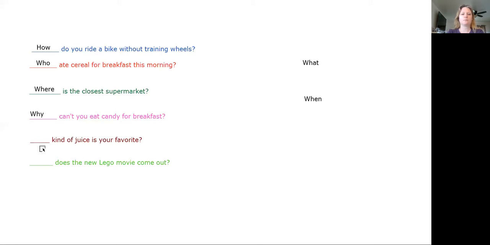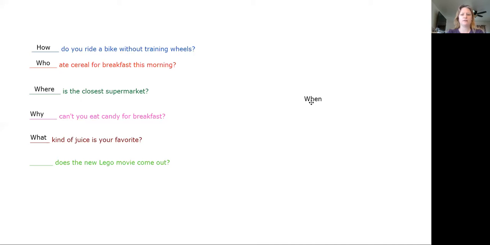Next question. Blank kind of juice is your favorite? What kind of juice or when kind of juice? When kind of juice? That makes sense, wouldn't it? No. What kind of juice? They're asking for a thing. So you might answer apple juice or orange juice, cranberry juice. Lots of different juices out there.